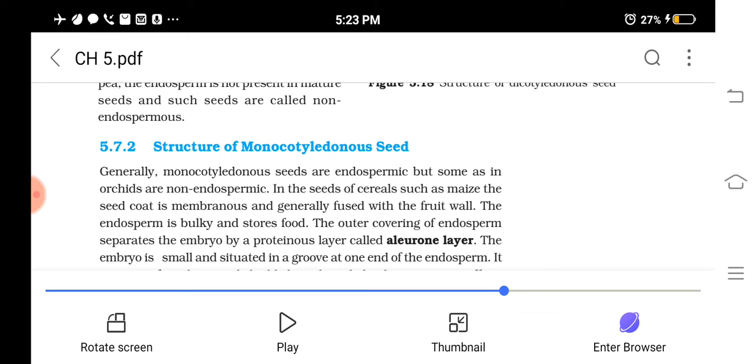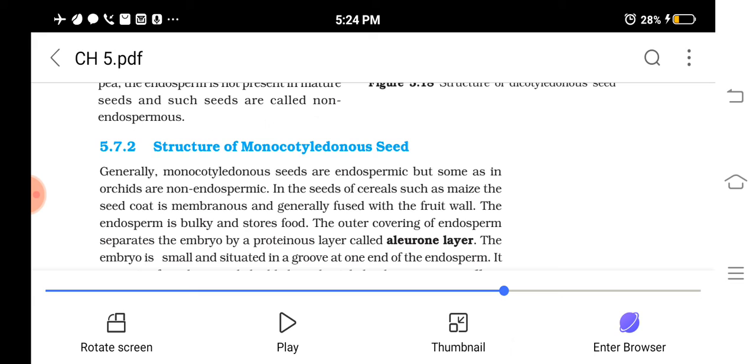I told you most monocotyledonous seeds are endospermic, meaning they have endosperm left with them. Some exceptions are there, for example orchids. Have you heard about orchids? Orchids are monocots, but still they are non-endospermic. Castor seed, I told you now, is actually a dicotyledon, but it is an endospermic seed. So these are exceptions. If you see the structure of a maize seed or a monocot seed, the seed coat is very thin and membranous, and you can see that it is fused with the fruit wall.